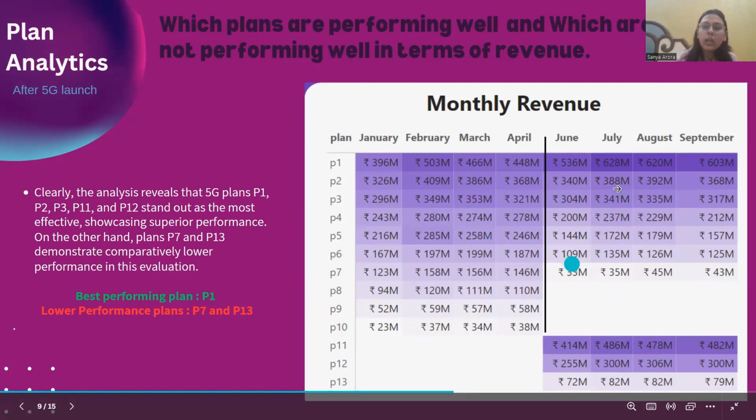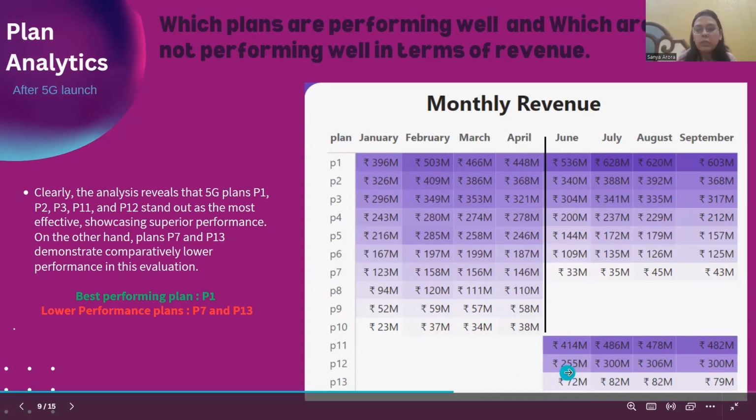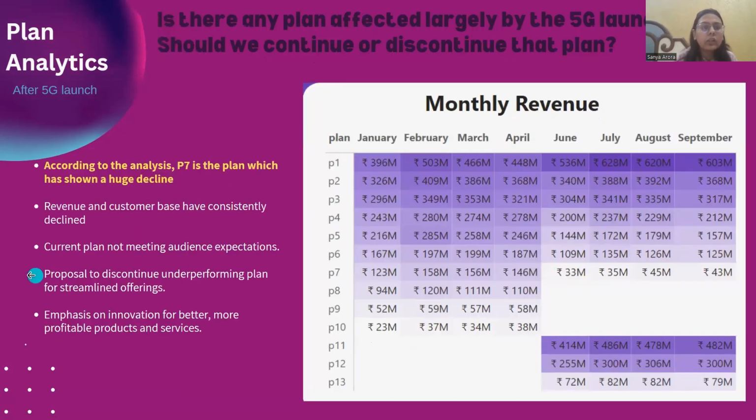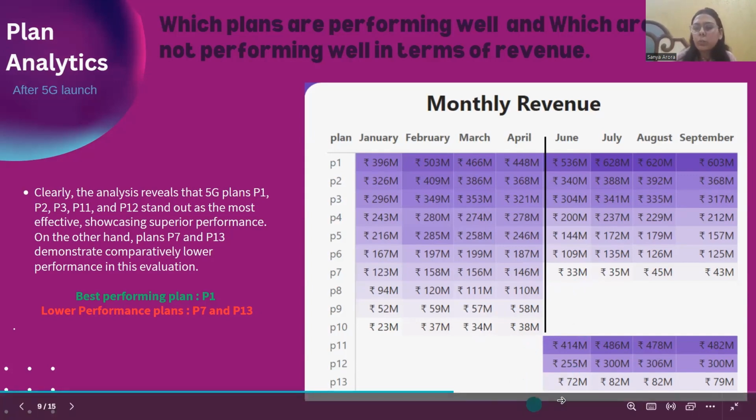We can clearly see our best performing plan is P1, and our least performing plans were P7 and P13. For P7, we can see the lighter tone over here, and in April it was 146 million. There is a huge decline from 146 to 33 million in June. Among the new plans, P13 is showing very little progress, so this is the least performing plan.